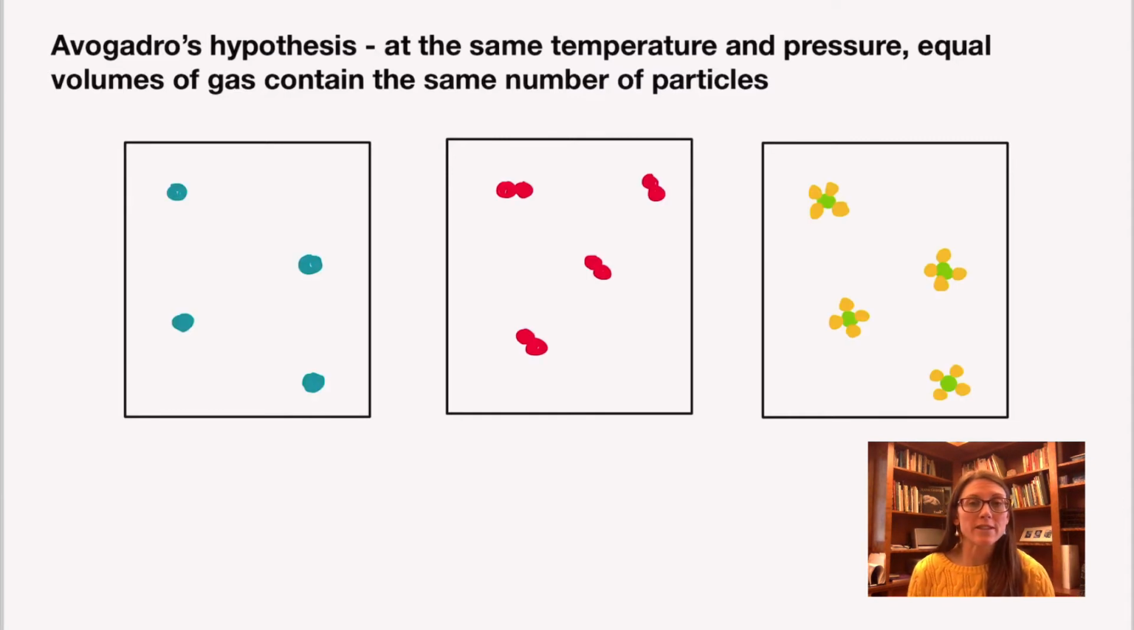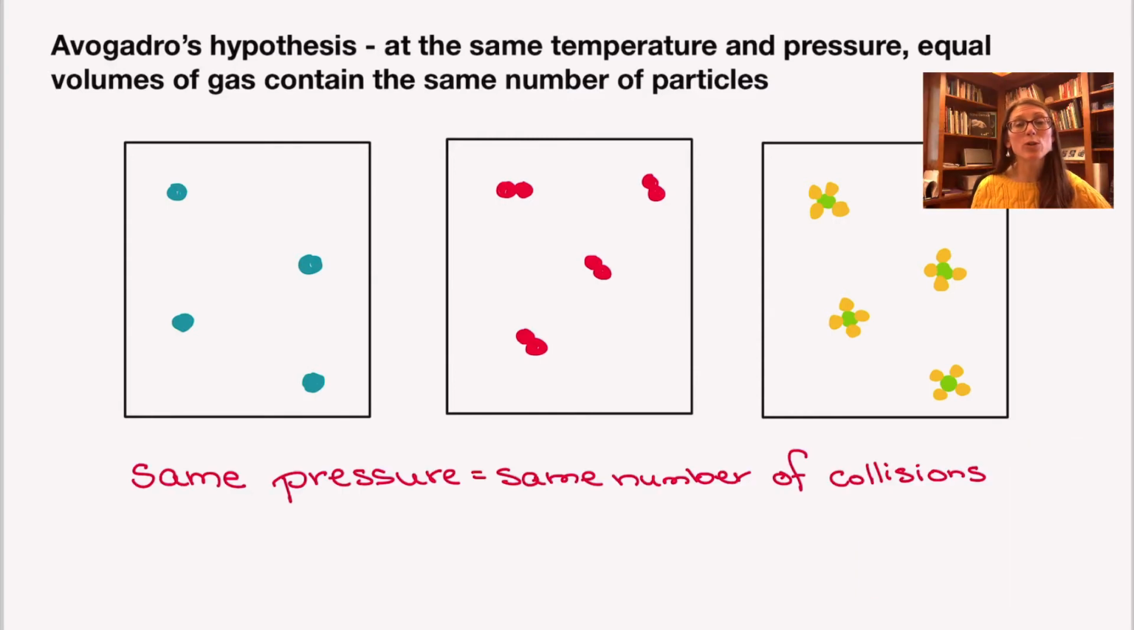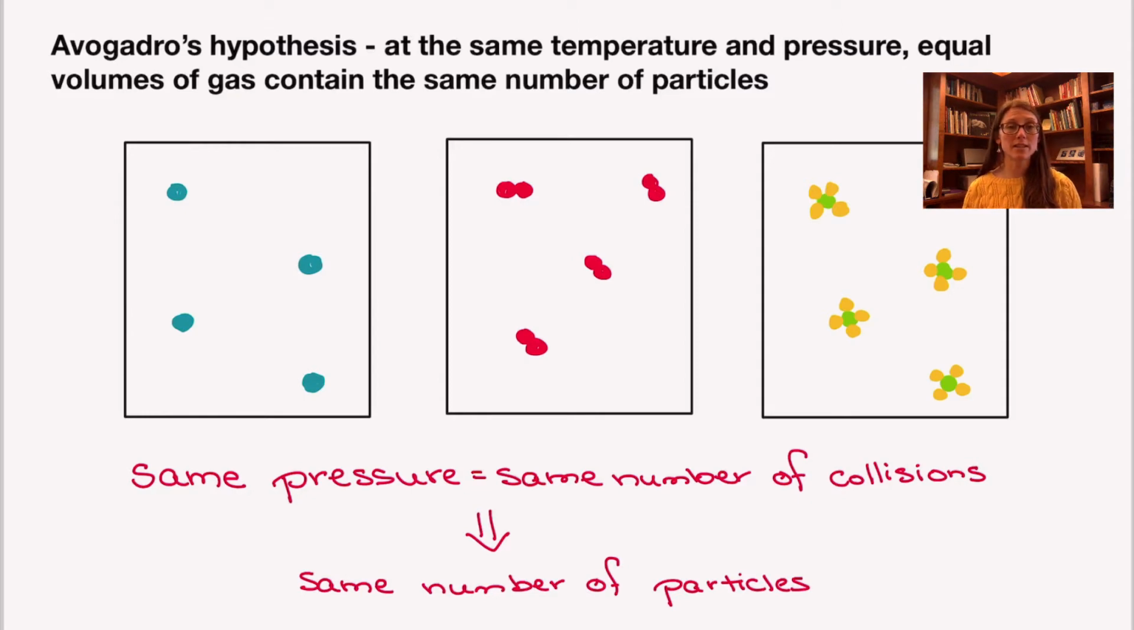And there were a couple of things about this hypothesis. First, he said it didn't really matter what the type of particle was, what that identity was, it was just the total number. This makes sense because at a particular temperature, all the particles will have the same average kinetic energy, so we can relate that to the same motion. And if the pressure is the same, there has to be the same number of collisions. And in order for this to be true, for there to be the same number of collisions, there must be the same number of particles. And I'm going to emphasize again, it doesn't matter what the identity of those particles are, there just has to be the same number in the same volume.